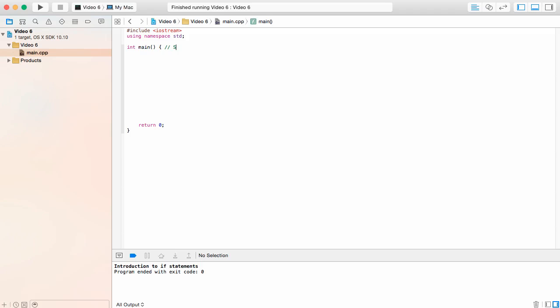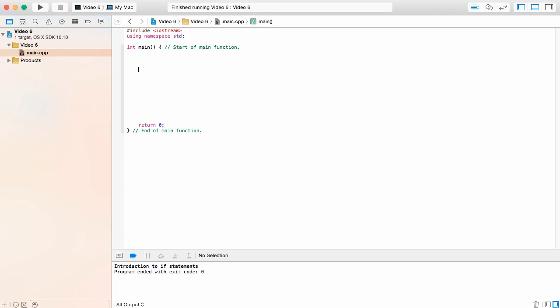So I'm just going to write "start of main function" over here, and I'm going to write "end of main function" over here. Now, you don't have to do this all the time, and the only reason I'm going to be doing this for this video and for maybe a few more, just until we get the hang of it, is I'm going to be putting that to indicate which curly braces belong to what, because we're going to have more curly braces inside of curly braces with the if statement, and it might get a little bit confusing if this is your first time seeing it, so I'll leave it there just to be clear.